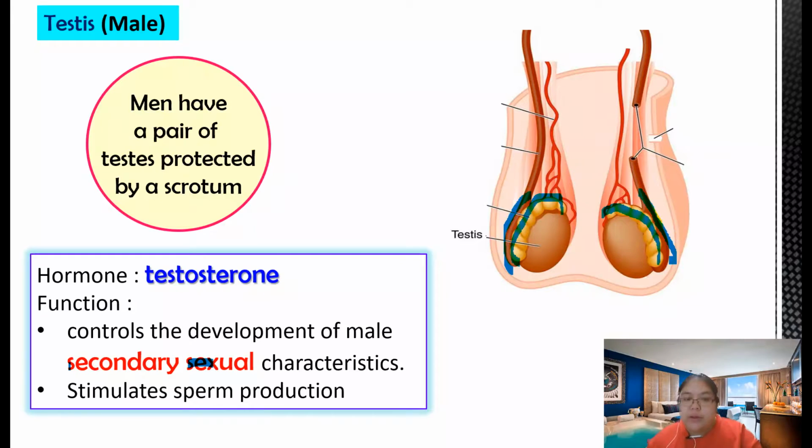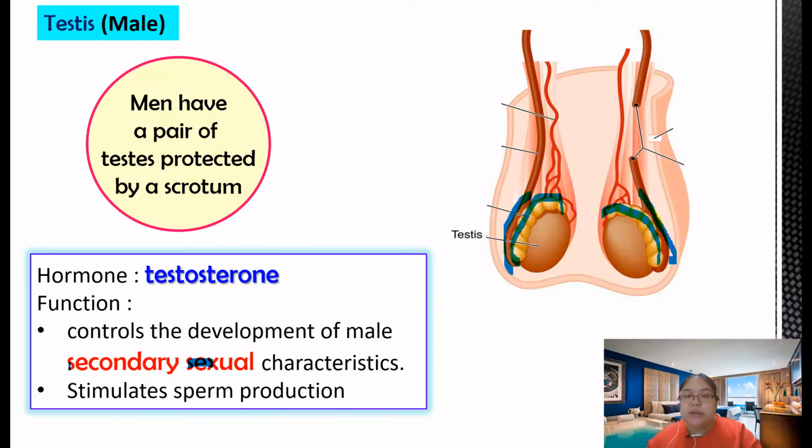That means during secondary school for the male, you find the sex organ develops. After that, your voice will change already. Another one, they stimulate the sperm production. You produce the sperm. So that is the function of the hormone testosterone for the male.